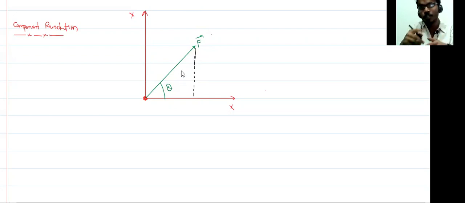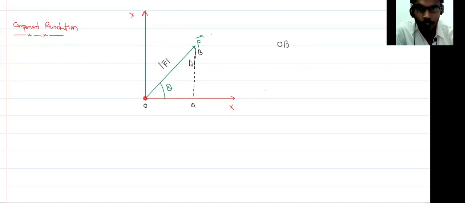How to divide this force or this vector into two parts? Suppose this is O, this is A, this is B. As I told you, the length of this vector is called the magnitude of the vector. So I can say OB, the length of this vector, is equal to the modulus of F. And this vector makes an angle theta. Because this angle is 90 degree, OAB is a right-angled triangle.